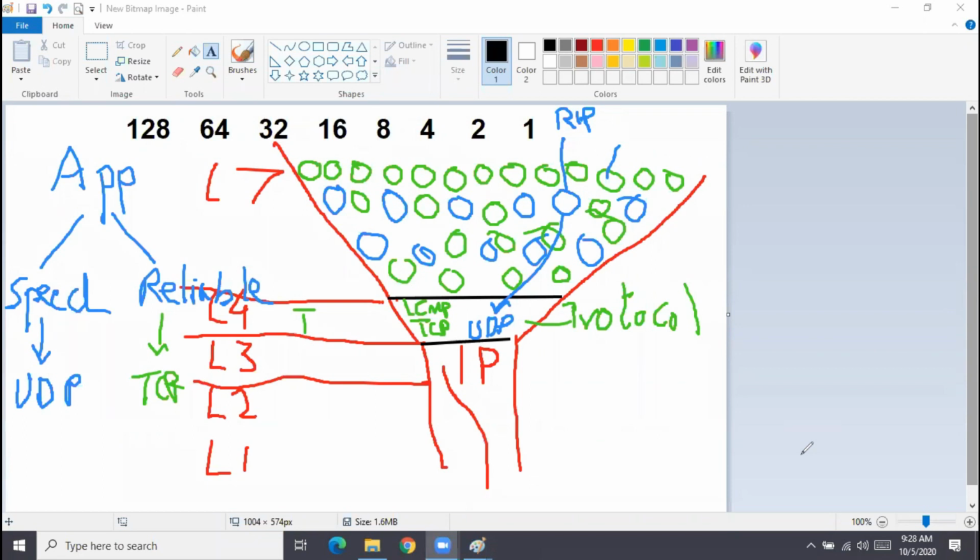And that's the reason this communication cannot be reliable. What I want is speed. DNS server, what is the IP address for this URL? That's it. I send it once, finish. If it doesn't land on the DNS, I will send it again. DNS will send a response: okay, you want the IP address? Here is the IP address. No acknowledgement. If I don't get the IP address from the DNS server, I query again. Like that.